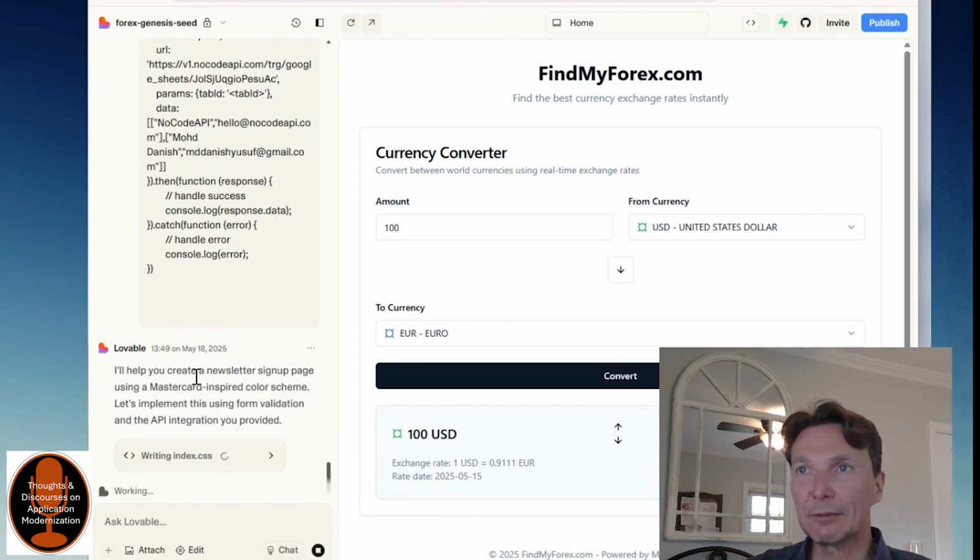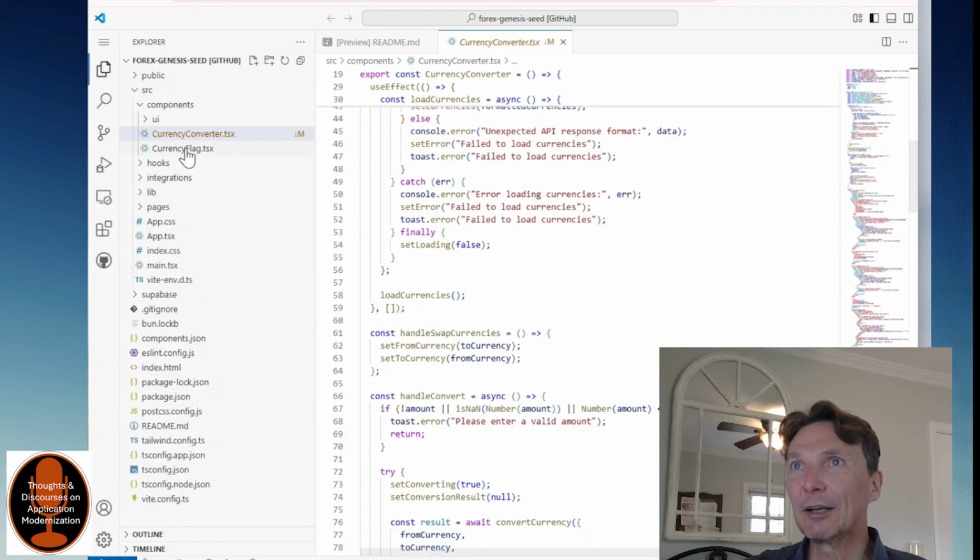So it says it's going to create a newsletter sign up page, right? Let's use a Mastercard color scheme. I don't want to get involved in copyrights, but hey, let's go create something more interesting than a plain black and white website. And again, you can start to see all of this code, right, getting created here, and hopefully,